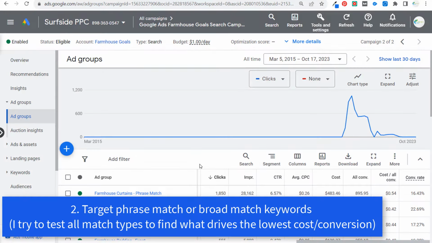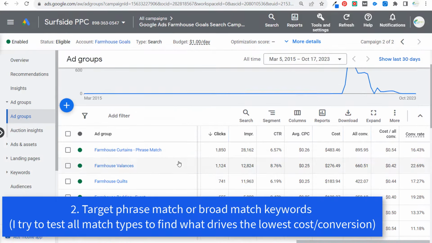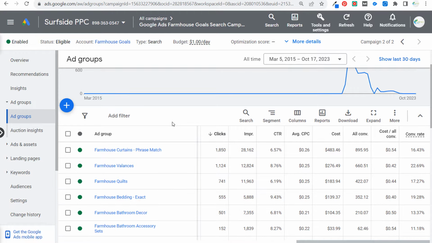For strategy number two, we're going to come back over to our campaign. Number two is to target either broad match keywords or phrase match keywords. Here is the main difference between broad match and phrase match keywords. Now, first and foremost, exact match is the other keyword type. It's going to give you the most relevancy, but generally exact match keywords are going to be the most expensive option. You can still target exact match keywords, and it's always a best practice to test, especially if your main goal is conversions, which it should be.